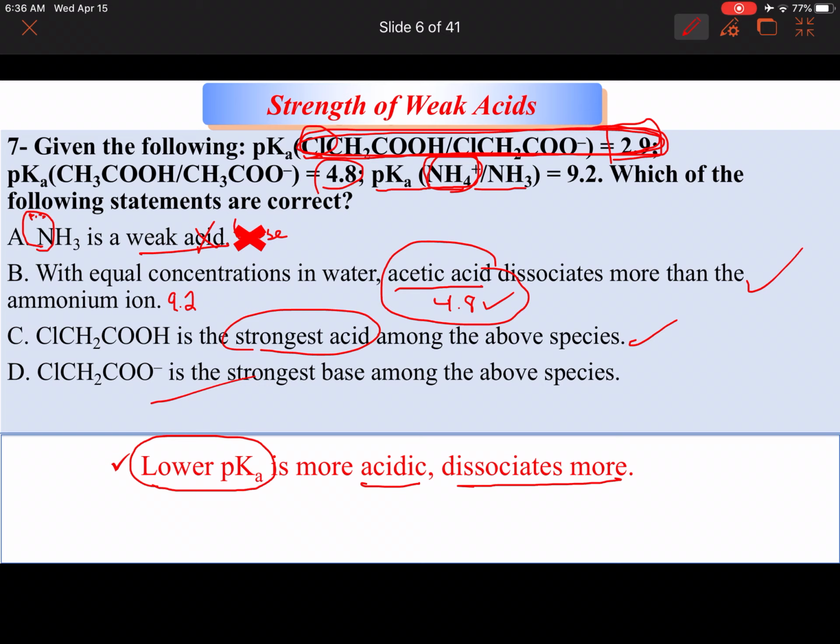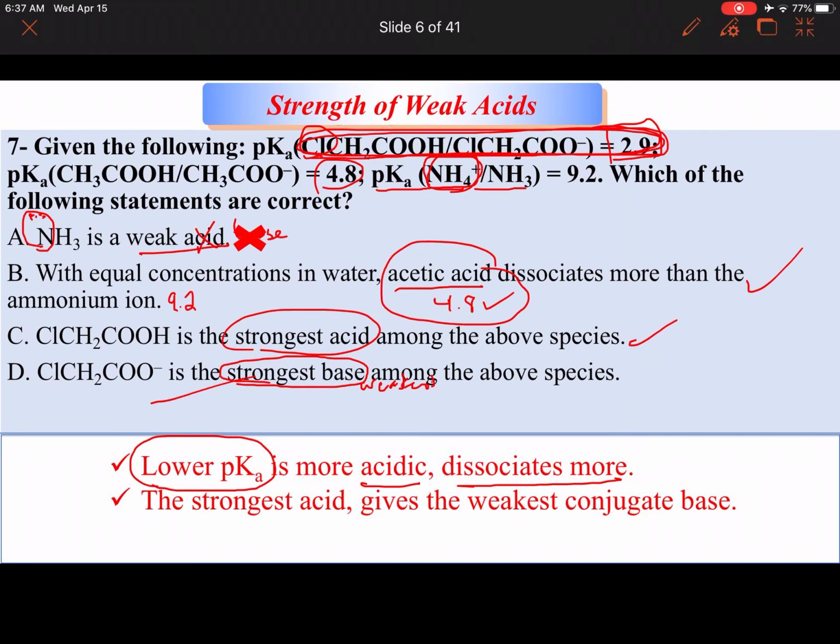Okay, so it will not give me the strongest base. It will actually give me the weakest base. All right, so that's incorrect.